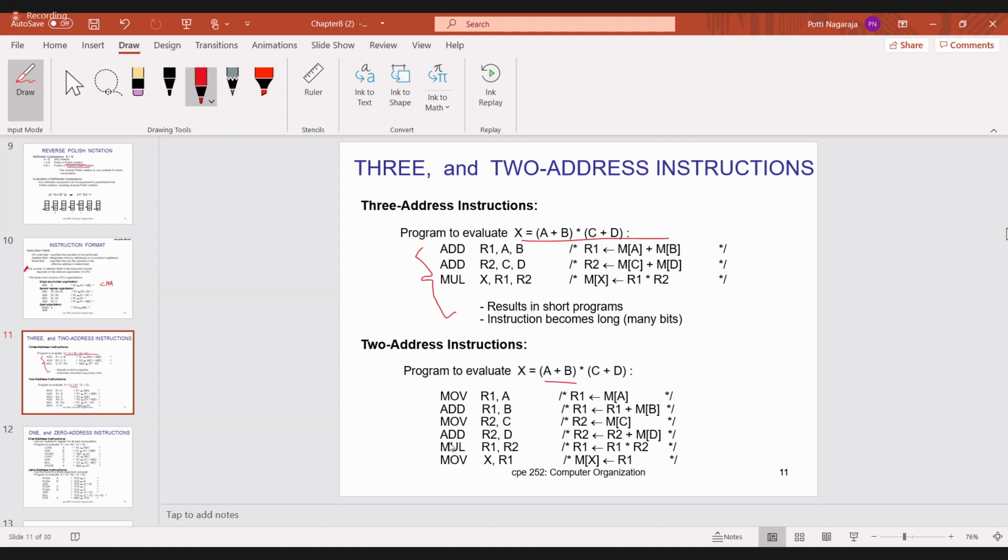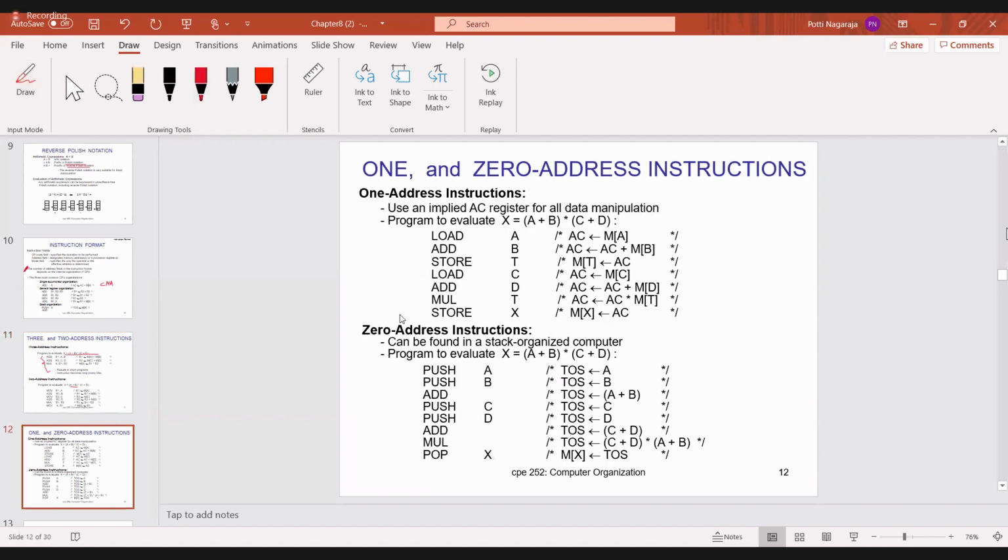Similarly, move R2, C. Add R2, D. So you got C plus D. Now what you have to do? Multiplication. R1 contains A plus B, R2 contains C plus D. Now multiply those two and store that value in R1. Then next one is move X, R1. Whatever value is there in R1, you have to transfer to X memory location. Like that it is the two address instructions. If you have any doubt, you can ask. Next, similarly, the same program you can implement with one address instruction and zero address instructions.